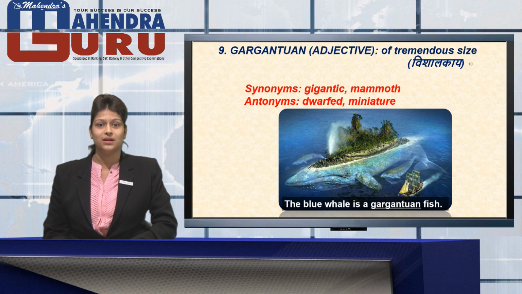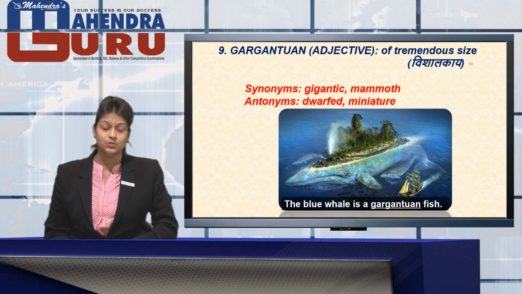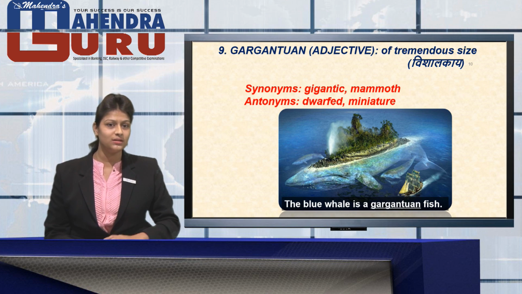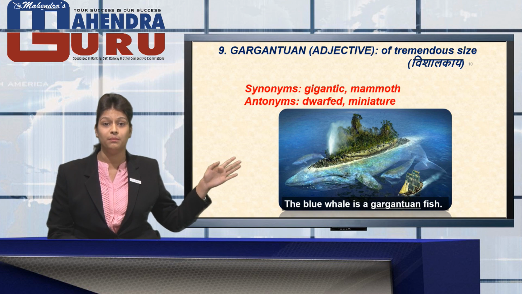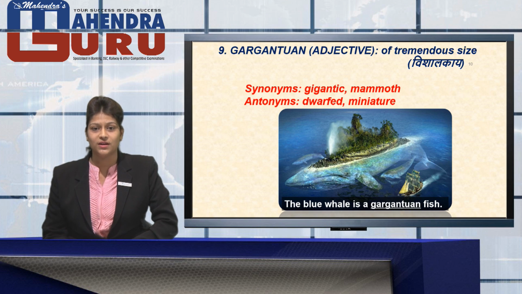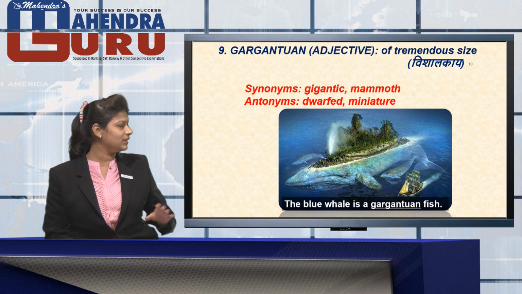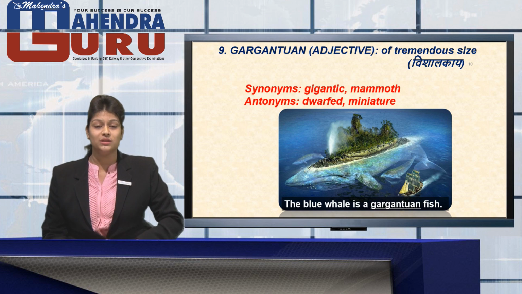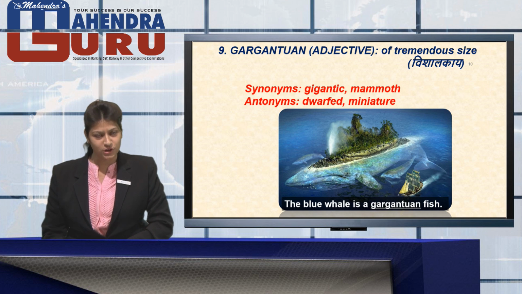The next word is gargantuan. That is an adjective again, and the meaning is of tremendous size, that is gigantic. The synonyms which are given to you are gigantic and mammoth, and the antonyms are dwarfed or miniature. Repeat with me, the synonyms are gigantic and mammoth, while the antonyms are dwarfed and miniature. As you can see, there is a picture of a great giant whale on the back of which you can see an island. So the sentence goes, the blue whale is a gargantuan fish.